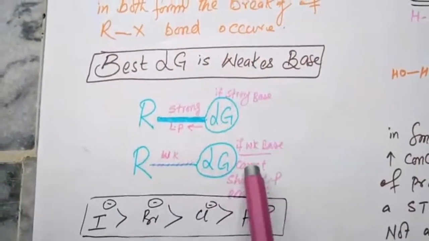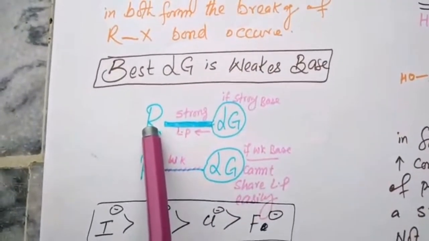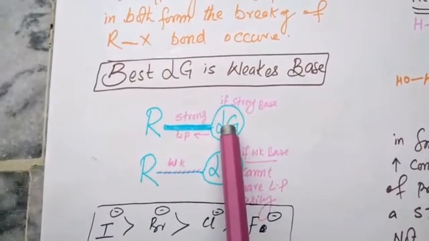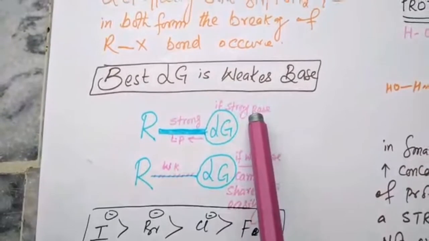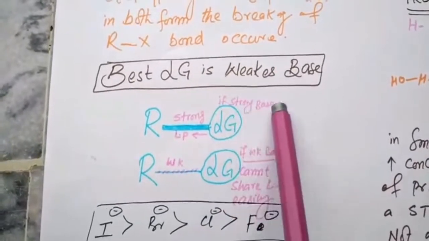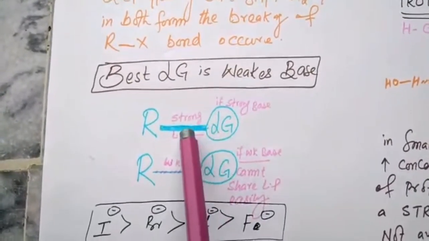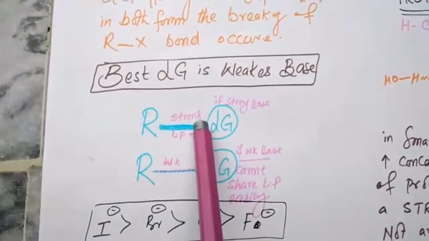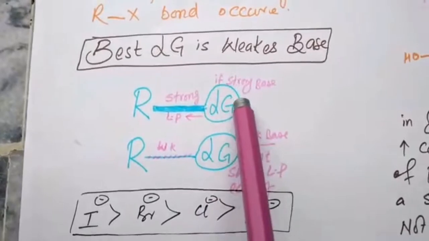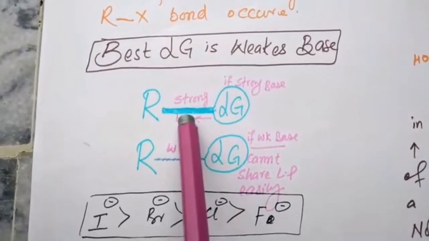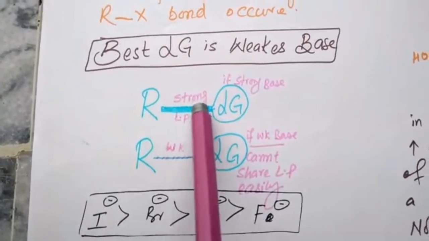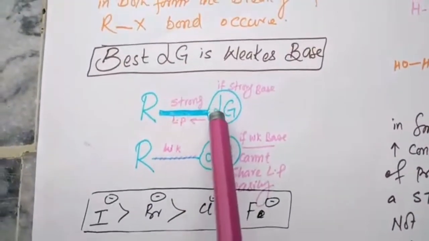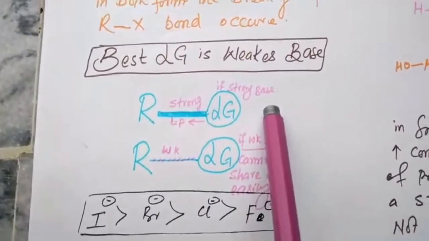Let's consider this diagram. This is the carbon of the substrate. This is the leaving group. If this is a strong base, then this connection will be strong, because a strong base can easily donate its lone pair, and so this relation will be strong, and the release of this will be difficult.